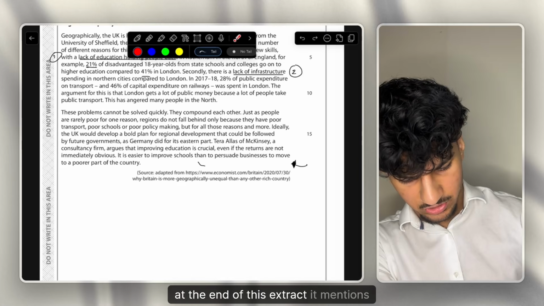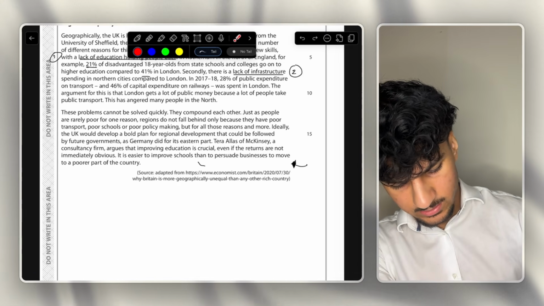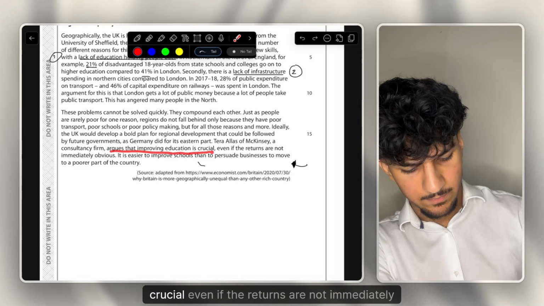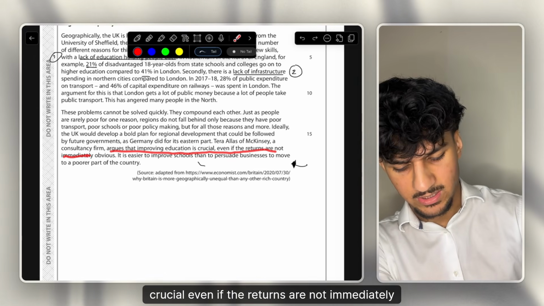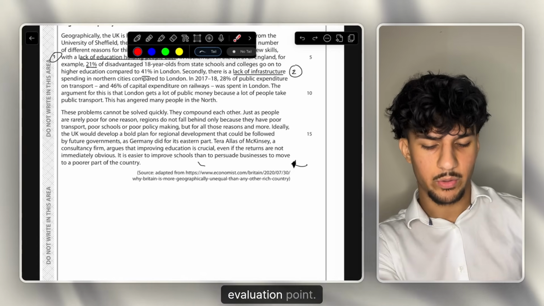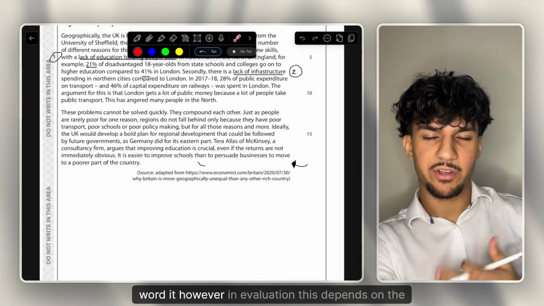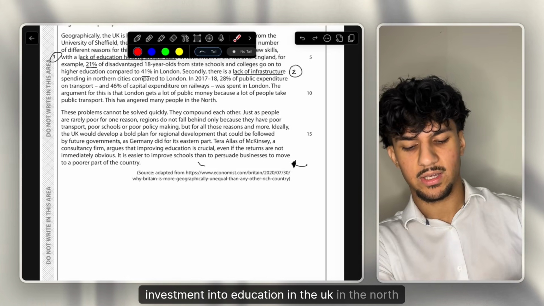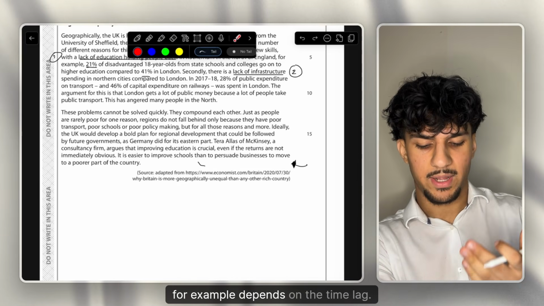At the end of this extract, it mentions Mackenzie argues that improving education is crucial even if the returns are not immediately obvious. So I would use that as a bit of application, and then phrase that into the evaluation point, so the way I'd word it. However, in evaluation, this depends on the investment into education in the UK, in the north for example, and depends on the time lag.